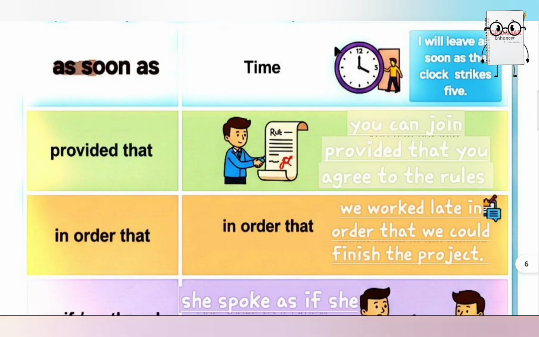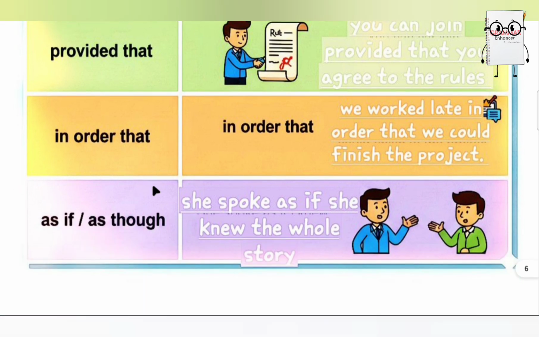As soon as: I will leave as soon as the clock strikes 5. Provided that: you can join, provided that you agree to the rules. In order that: we worked late in order that we could finish the project. As if, as though: she spoke as if she knew the whole story.